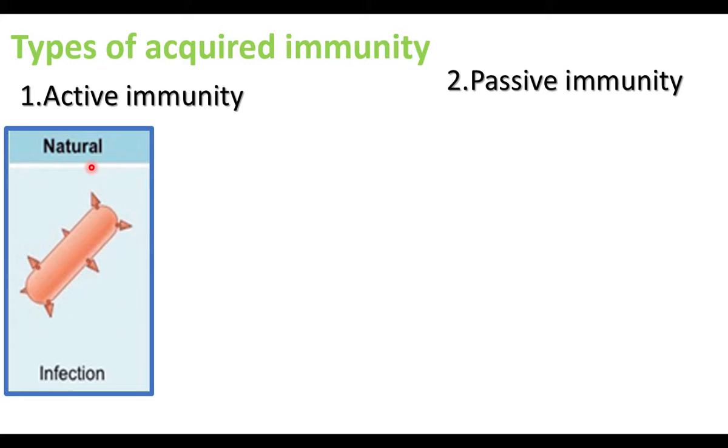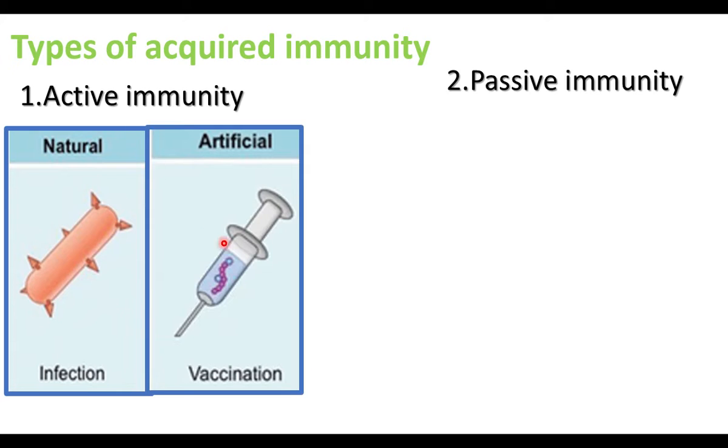This occurs naturally. The active immunity happens artificially at the time of vaccination. The vaccination is given. The vaccine stimulates immune response. Pathogen stimulates immune response, that is naturally. Artificially, the vaccine stimulates immune response. Here, the immune response, that is antibody production or activation of cell-mediated immunity, is done by the host cell. So the immune response is not immediately available.